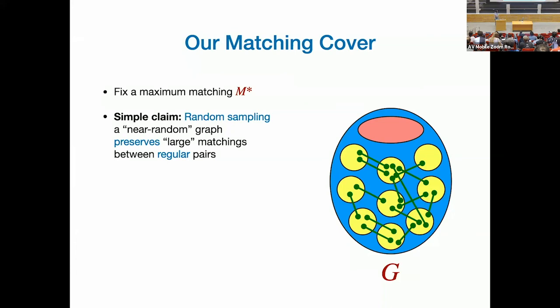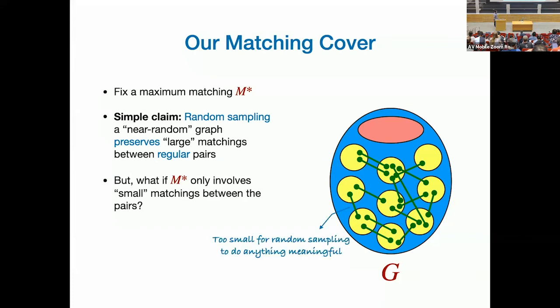This is a simple probabilistic claim. At this high level, I can say anything. They are randomly looking, so if you have a large matching between these pairs, random sampling will also preserve it. So everything is good. The problem here is that this MS star is scattered between all these pairs. It may use a very small number of edges between each pair. Random sampling preserves large matchings, but because I scattered my maximum matching across all these pairs, I don't have a large matching between every pair. So there's no reason I can preserve it.